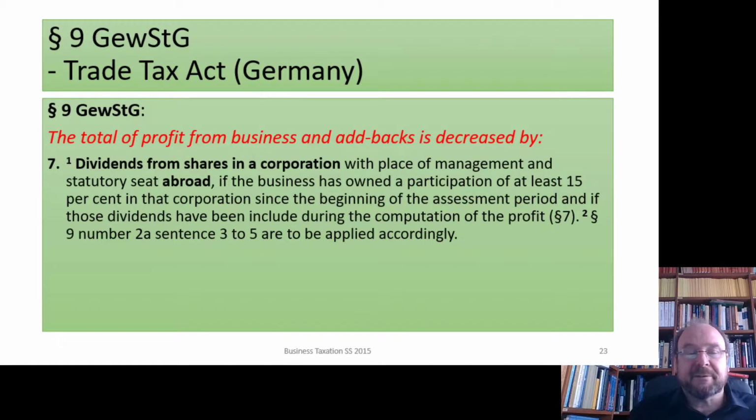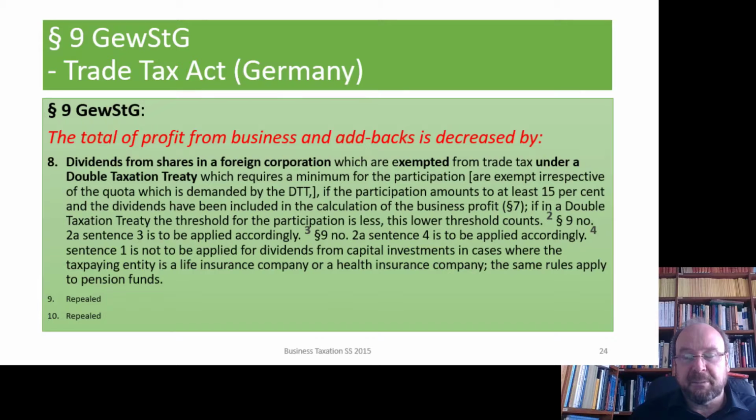Really a mass of conditions had to be fulfilled, and that explained why number 8 said, well, if we were more generous in a double taxation treaty, then that also applies to the trade tax. So if in a double taxation treaty for the exemption of dividends we renounced so many of these conditions which we formally posed, then we also renounce them for trade tax.